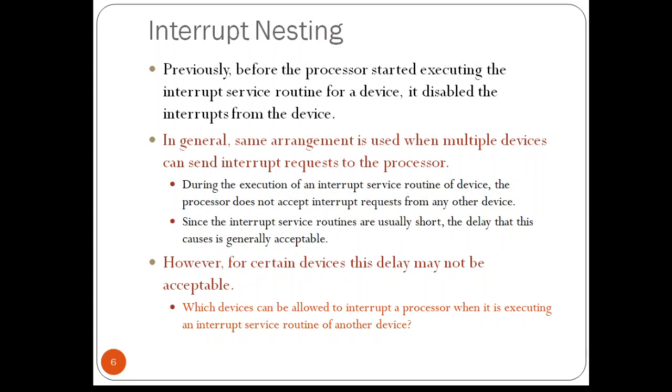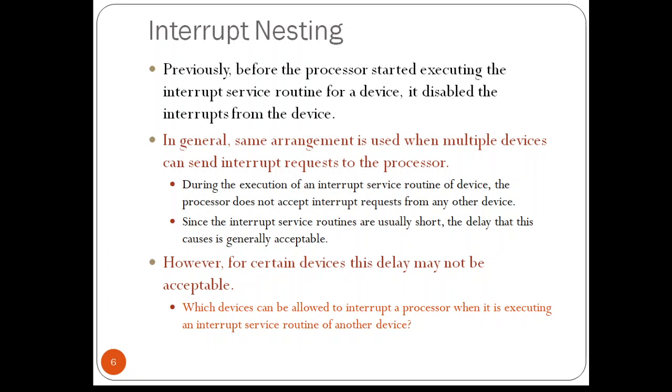A proper operation requires that the delay in responding to an interrupt request from the real time clock should be small in comparison with the interval between two consecutive requests. To ensure that this requirement is satisfied in the presence of other interrupting devices, it may be necessary to accept an interrupt request from the clock during the execution of an interrupt service routine from another device.